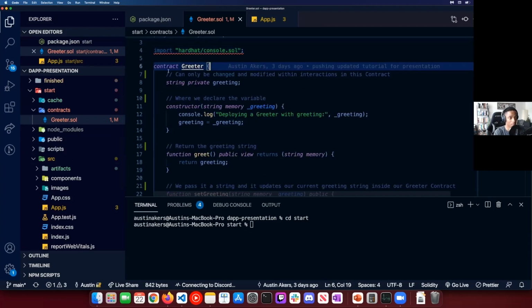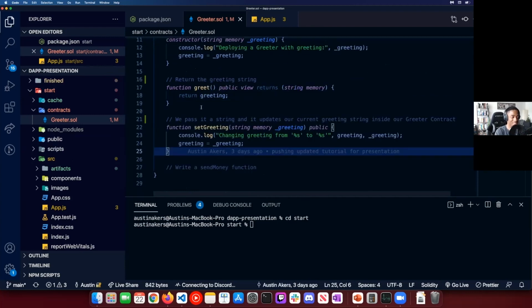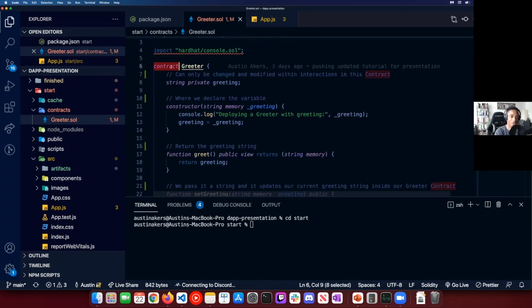And then right here, we're importing hardhat console.sol. But this is where the meat and potatoes are, what we're really going to be looking at over the course of this contract. What we've done in our Solidity file has actually been generated. I want to make this very clear: I went ahead and used NPM, using something called Hardhat. So this is already generated for us. I'm not a genius with smart contract development, but I do a bit of it.